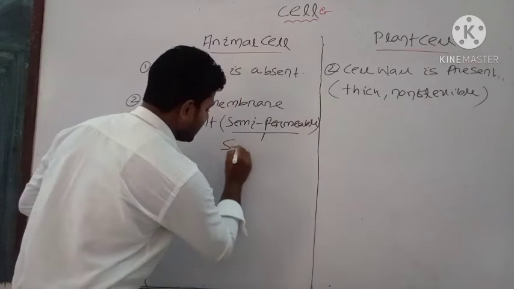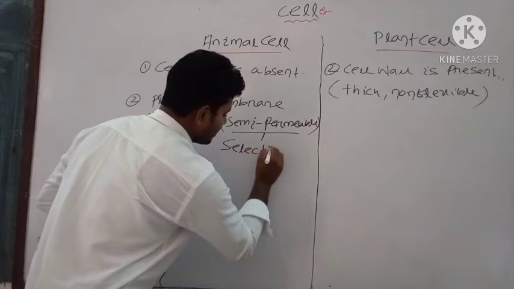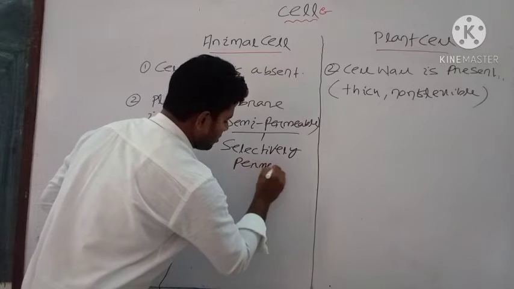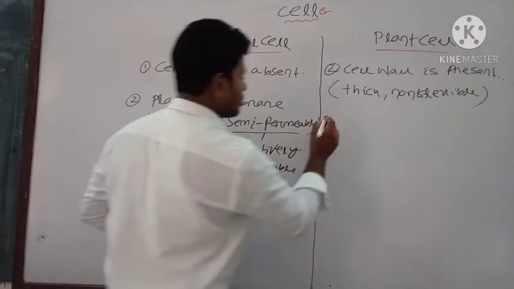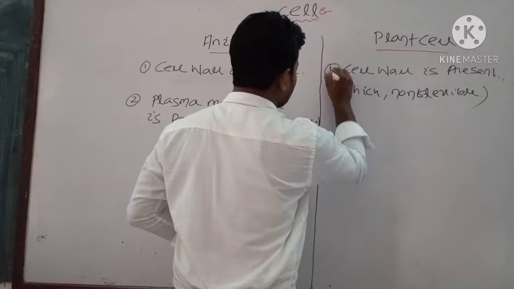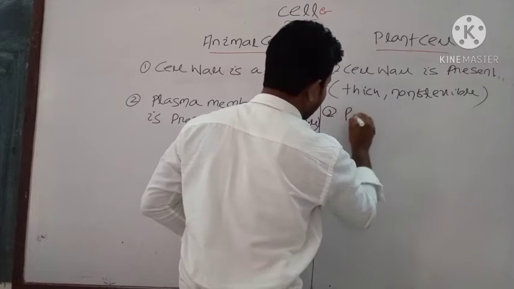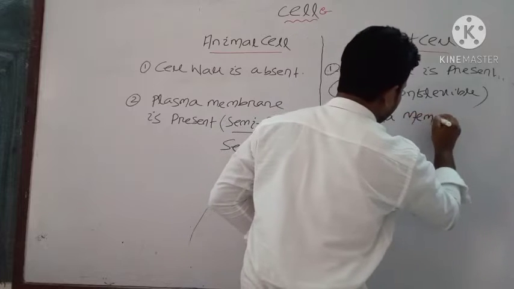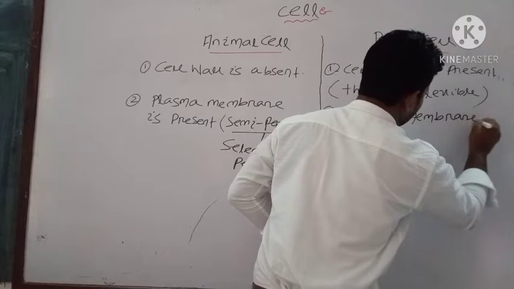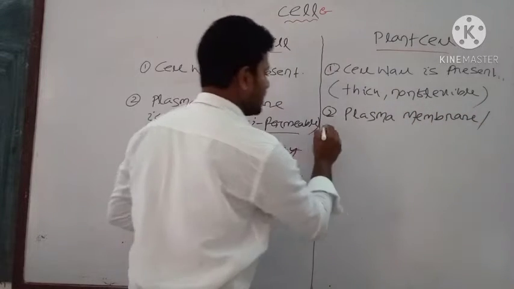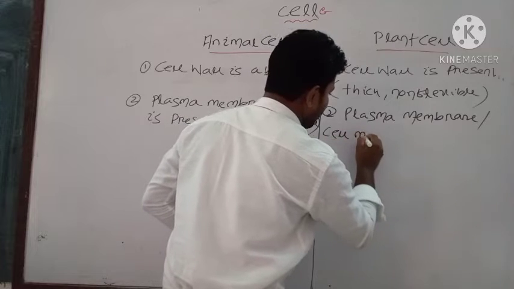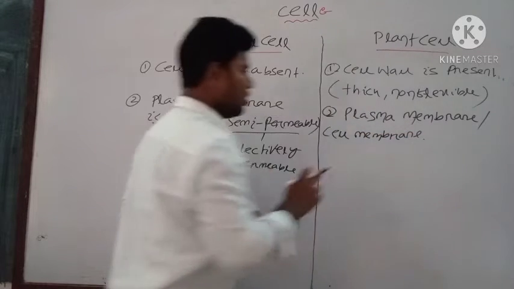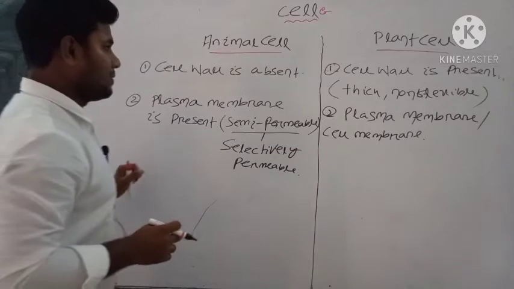Semi-permeable means selectively permeable, okay. Here also the plasma membrane is semi-permeable. We can call it cell membrane, okay. Plasma membrane or cell membrane, it is also semi-permeable, okay.